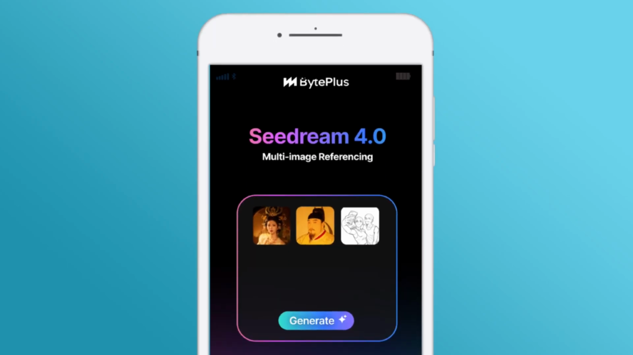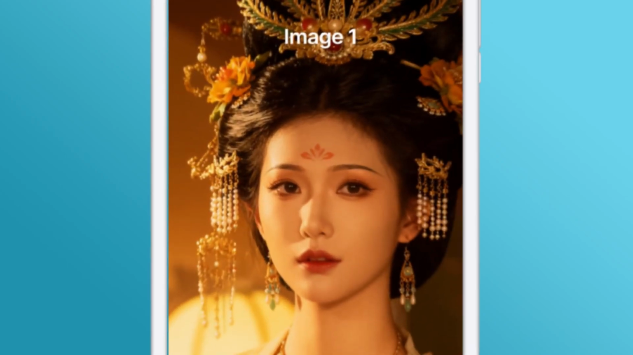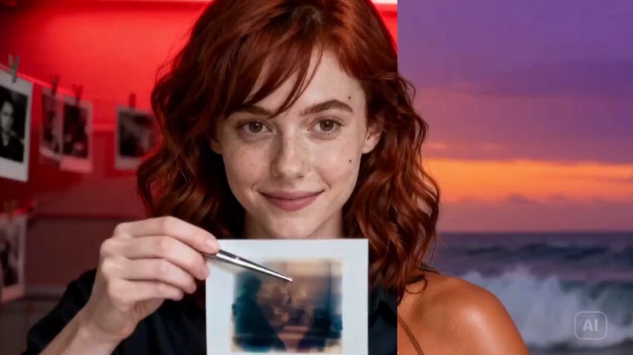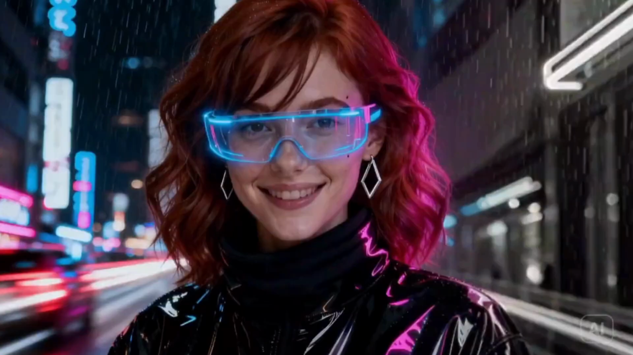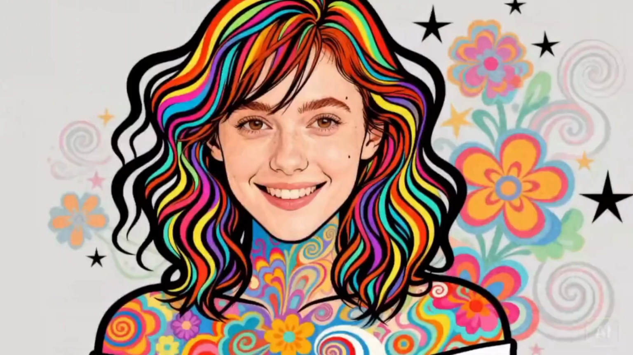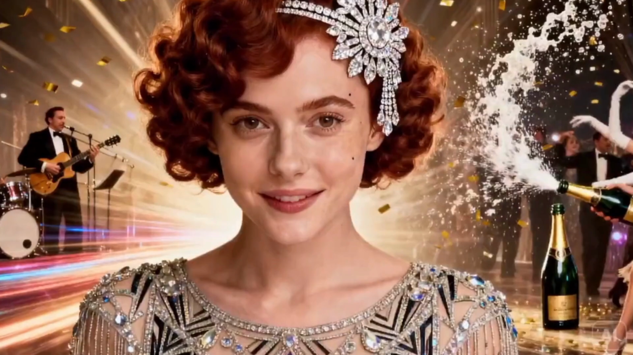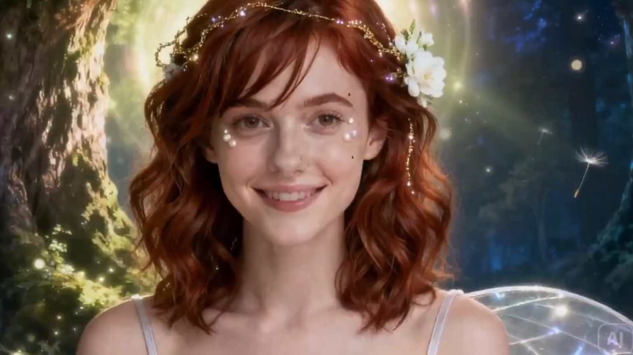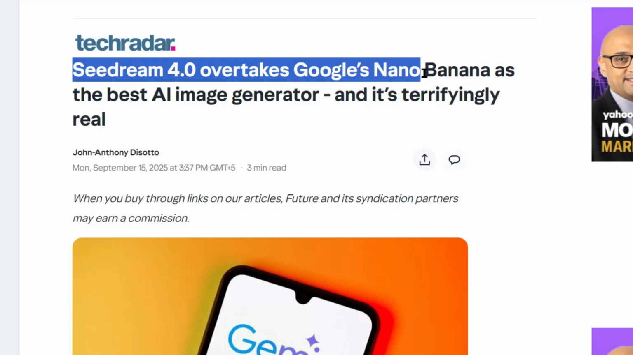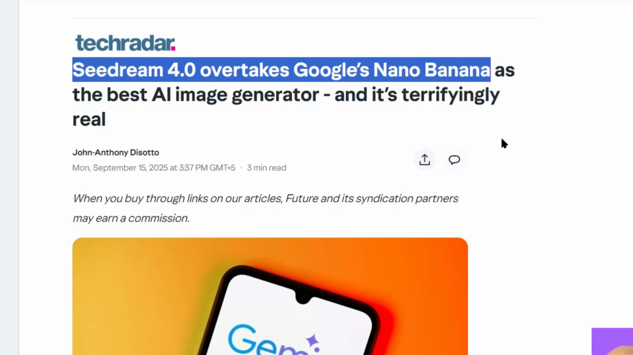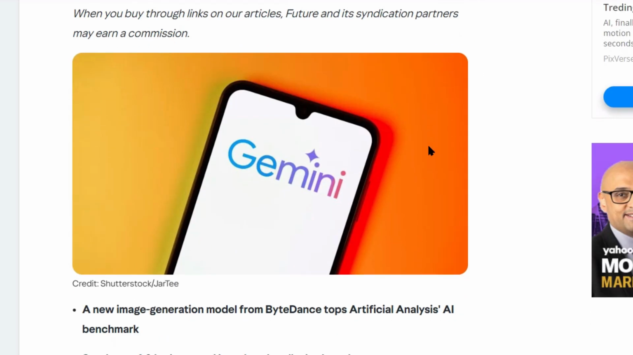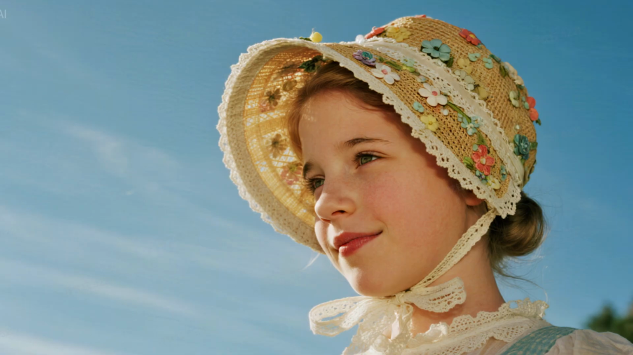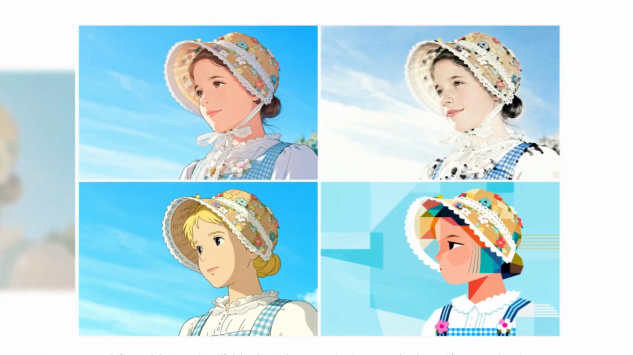Seedream 4.0, New Chinese AI Destroys VO3. Today, I'm going to show you the brand new Chinese AI that just dropped, and it's absolutely insane. This thing called Seedream 4.0 just launched, and it's crushing Google's models in benchmark tests. We're talking about AI image generation that's beating everything on the market. I'm going to break down exactly what this means for you and your business.